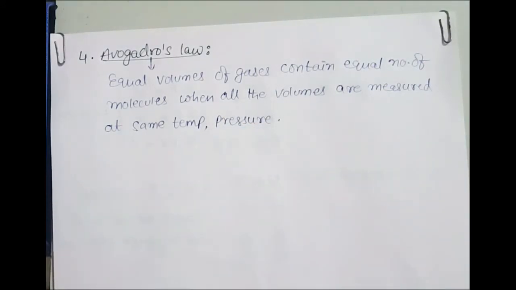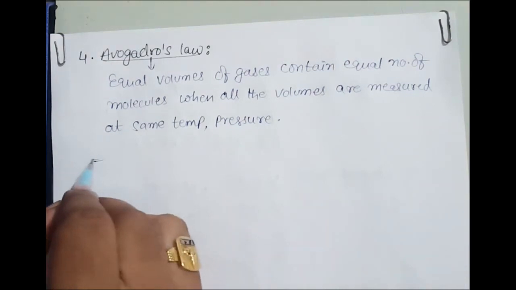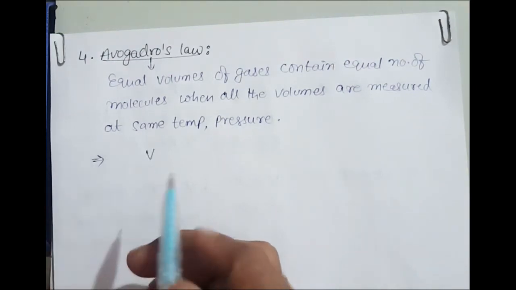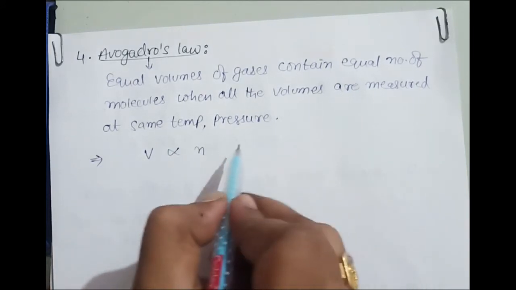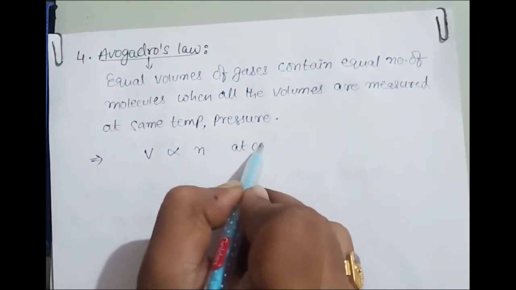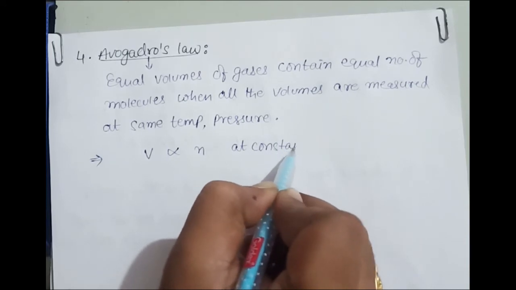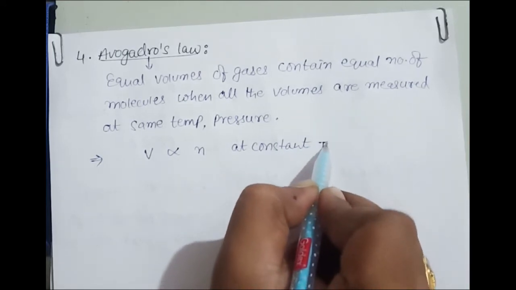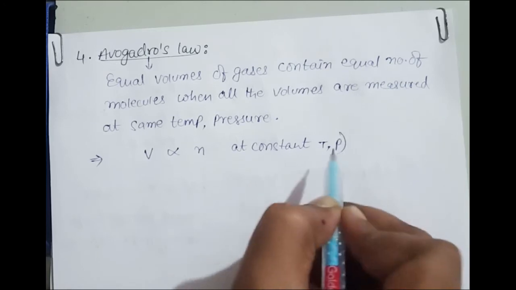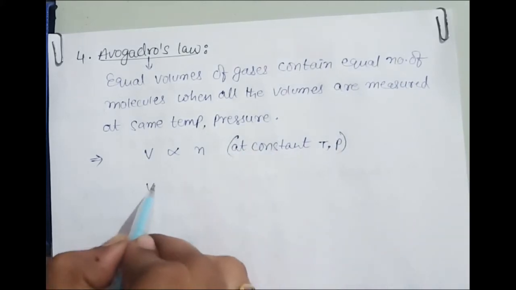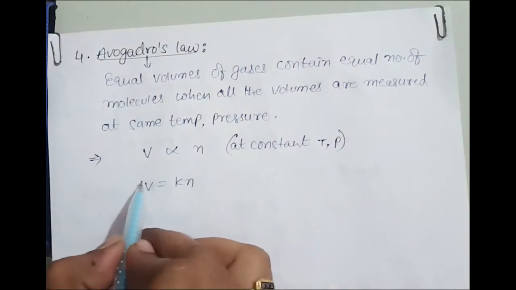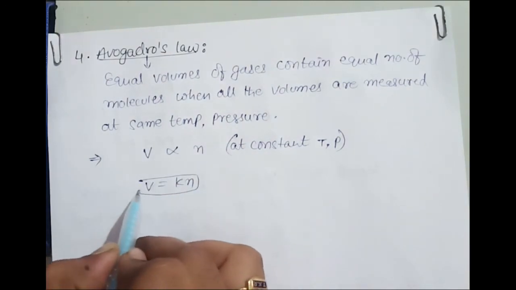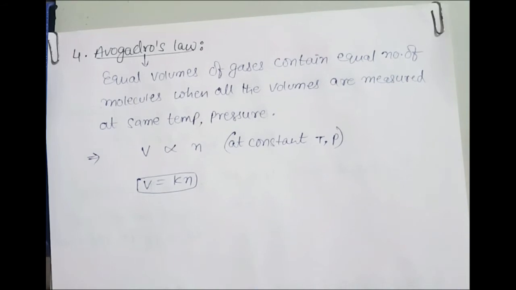This is a very simple statement. So they mean to say volume of gas is directly proportional to number of molecules at what condition? At constant temperature and pressure. So V is equal to K into N. So what does it mean? This is a simple statement where V is the volume of gas and N is the number of moles.